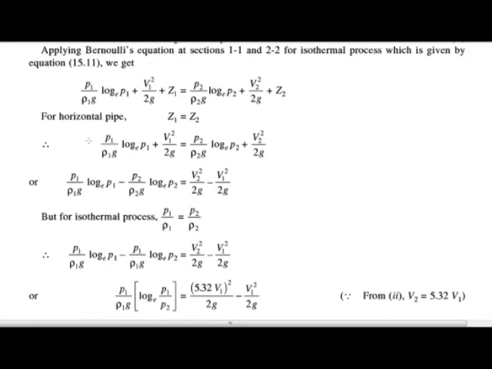Then log terms are taken on the right side, and we get P1 upon rho 1 g natural log of P1 minus P2 upon rho 2 g natural log of P2 is equal to V2 square upon 2g minus V1 square by 2g.